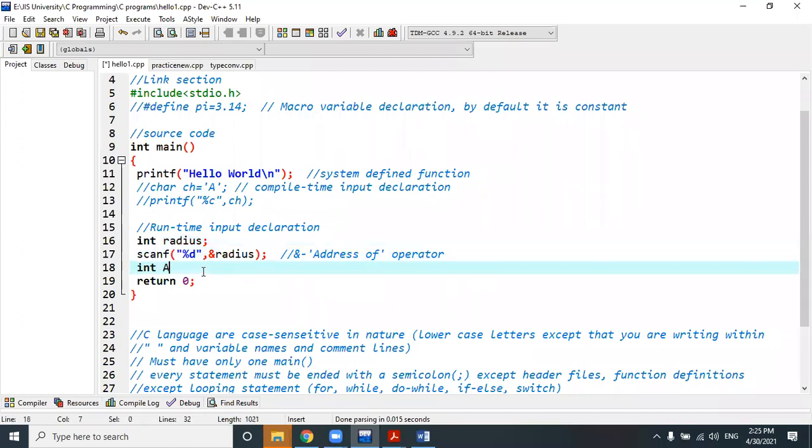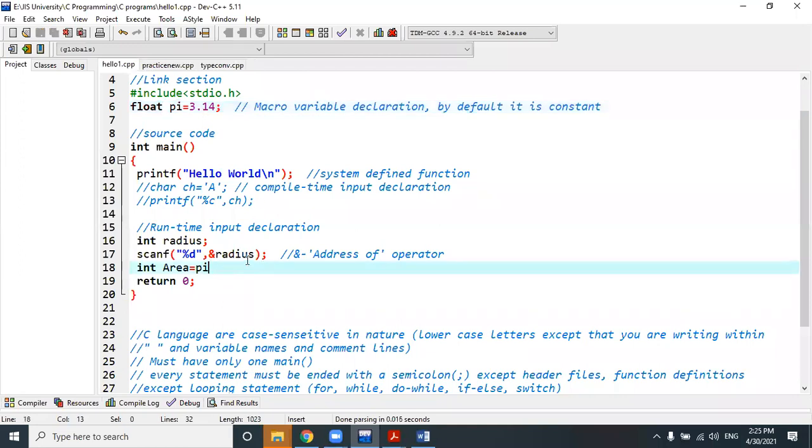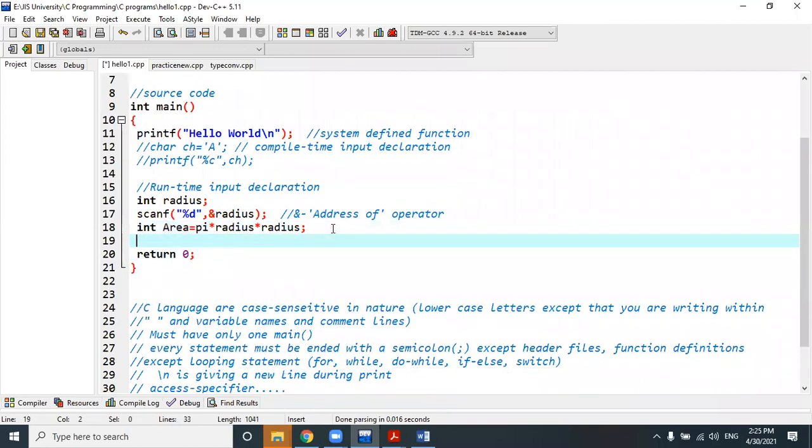I deleted it by mistake. Okay, no problem. I will do the same operations. Pi. Let's define the pi globally. Okay, pi into radius into radius. And here we will print the area of a circle is.